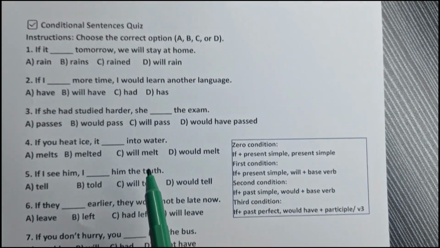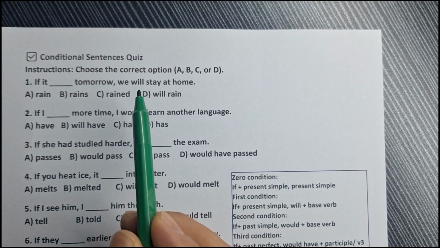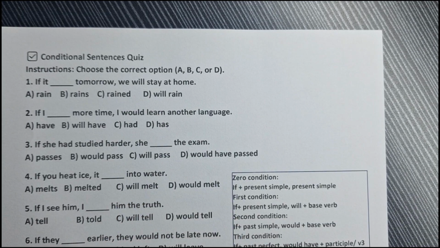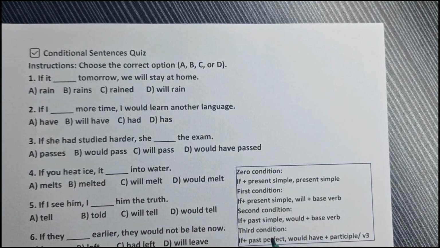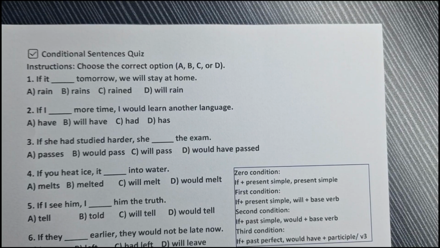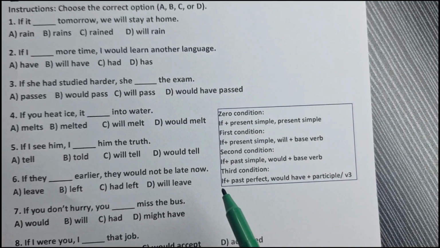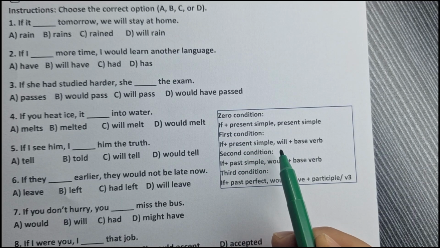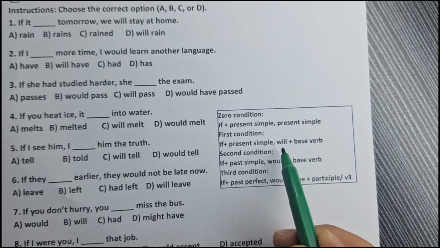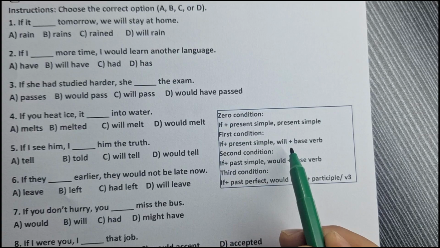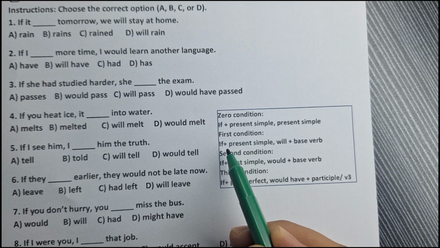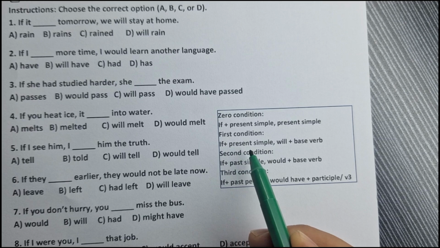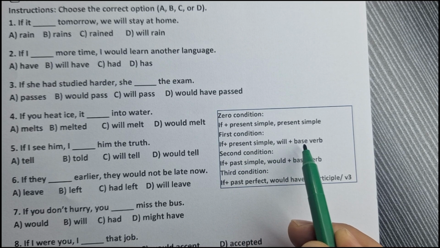Here, in the first question, we have will plus base form of the verb. So the only type of conditional sentence which has will plus base form of the verb in the result clause, or the main clause, is the first condition, formed with if plus present simple, will plus base form of the verb.